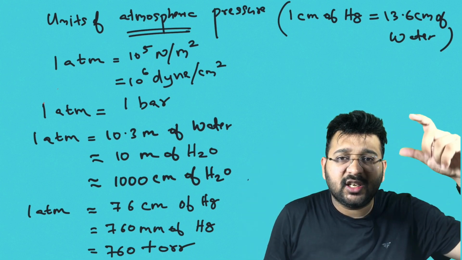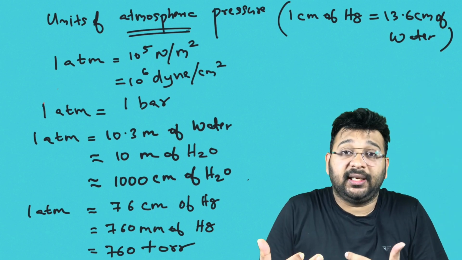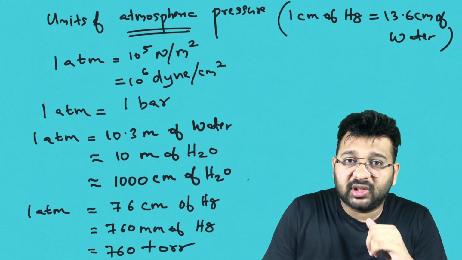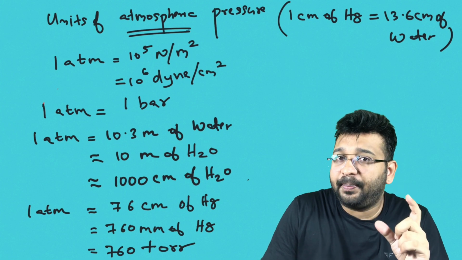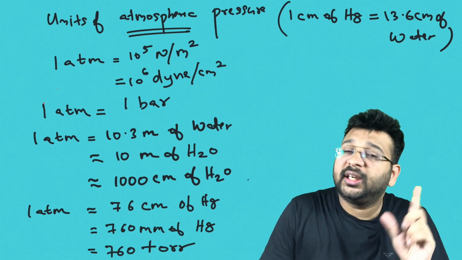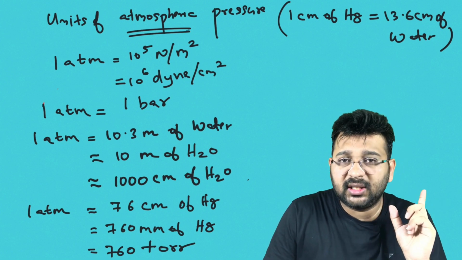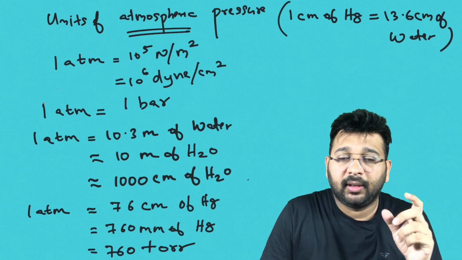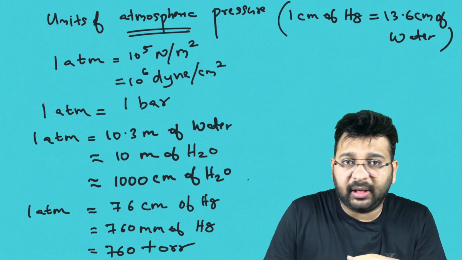When I change 1 centimeter of mercury in the pressure instrument, that will result in the rise or fall of water by 13.6 centimeter, which means water will be raised by 13.6 centimeter if we change the pressure by a value of 1 centimeter of mercury.